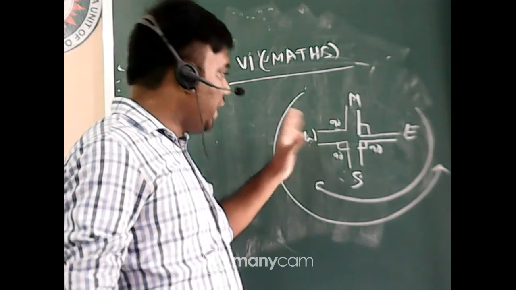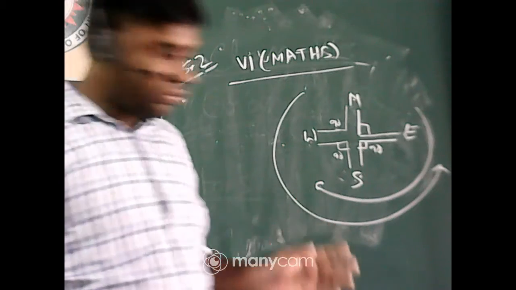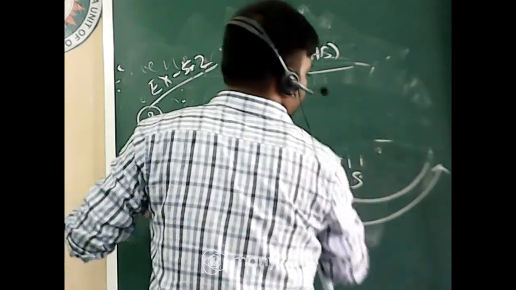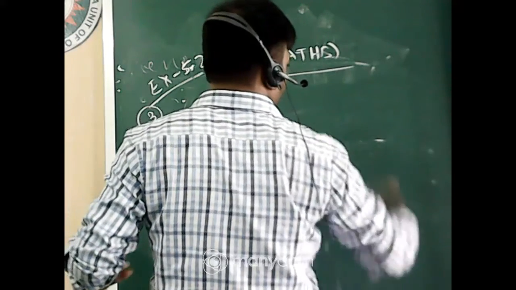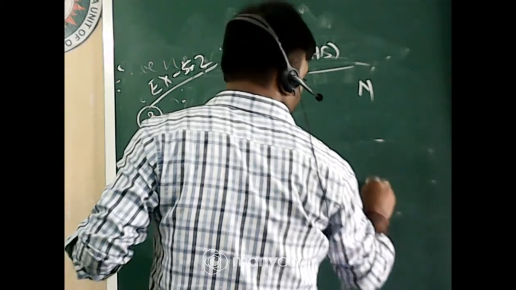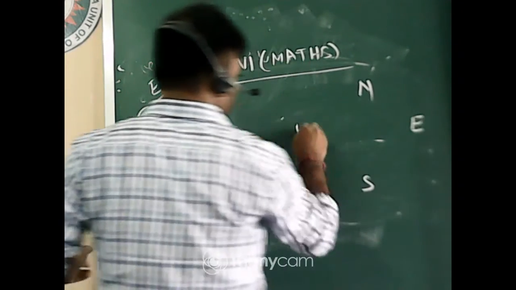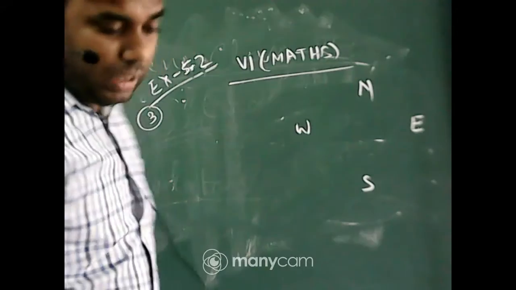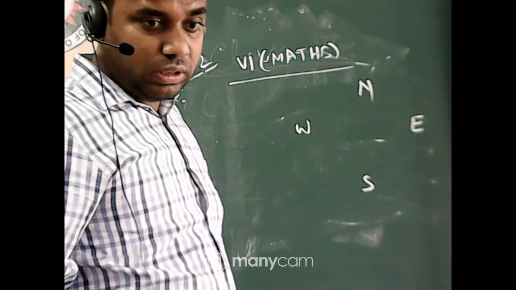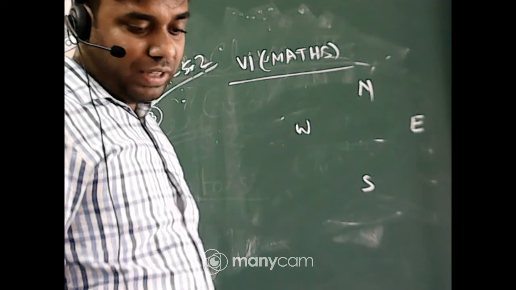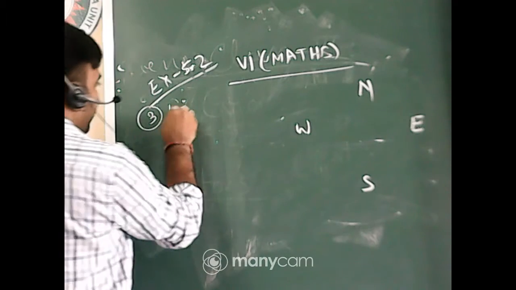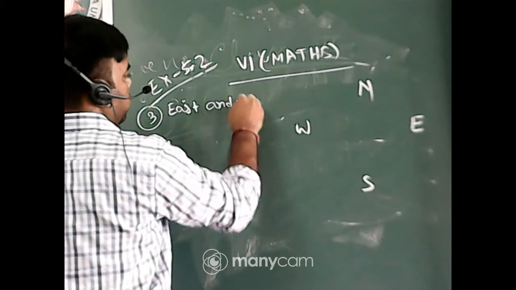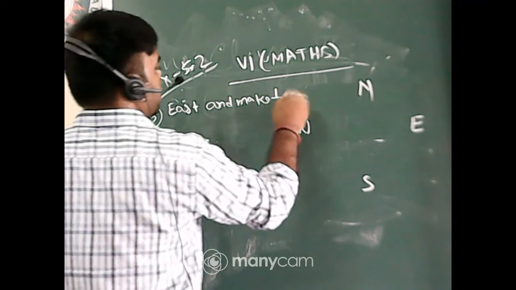With the help of those things, I will solve question number 3. Question number 3, part 1, that is A. Which direction will you face if you start facing east and make a half revolution?